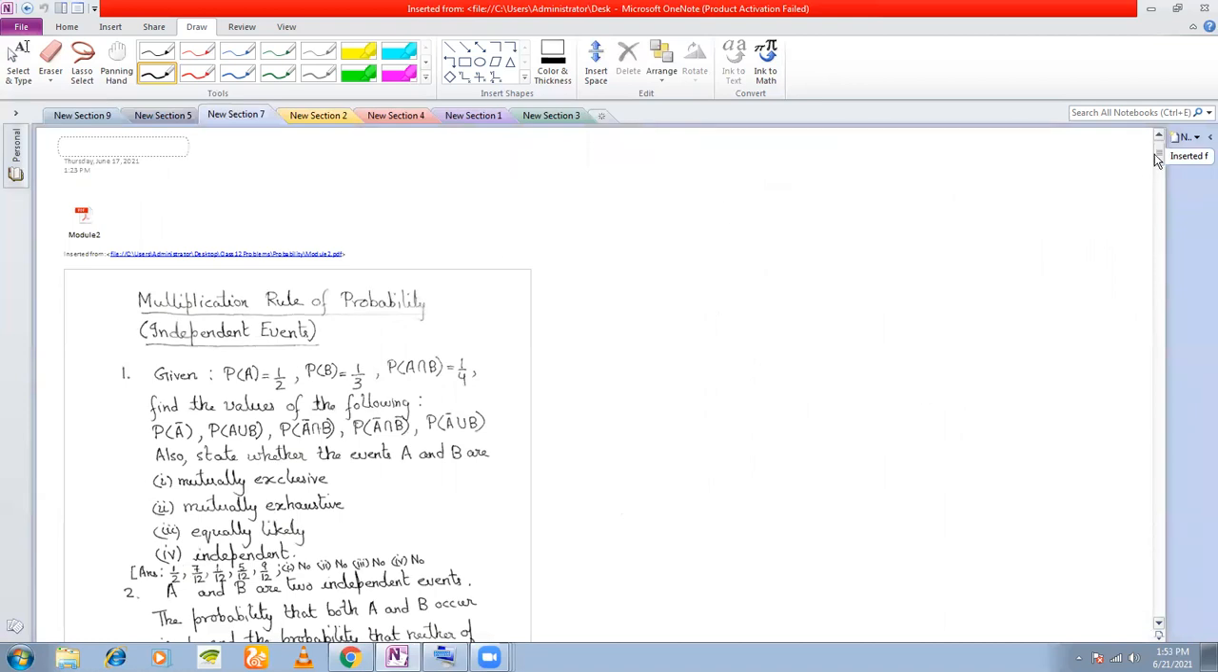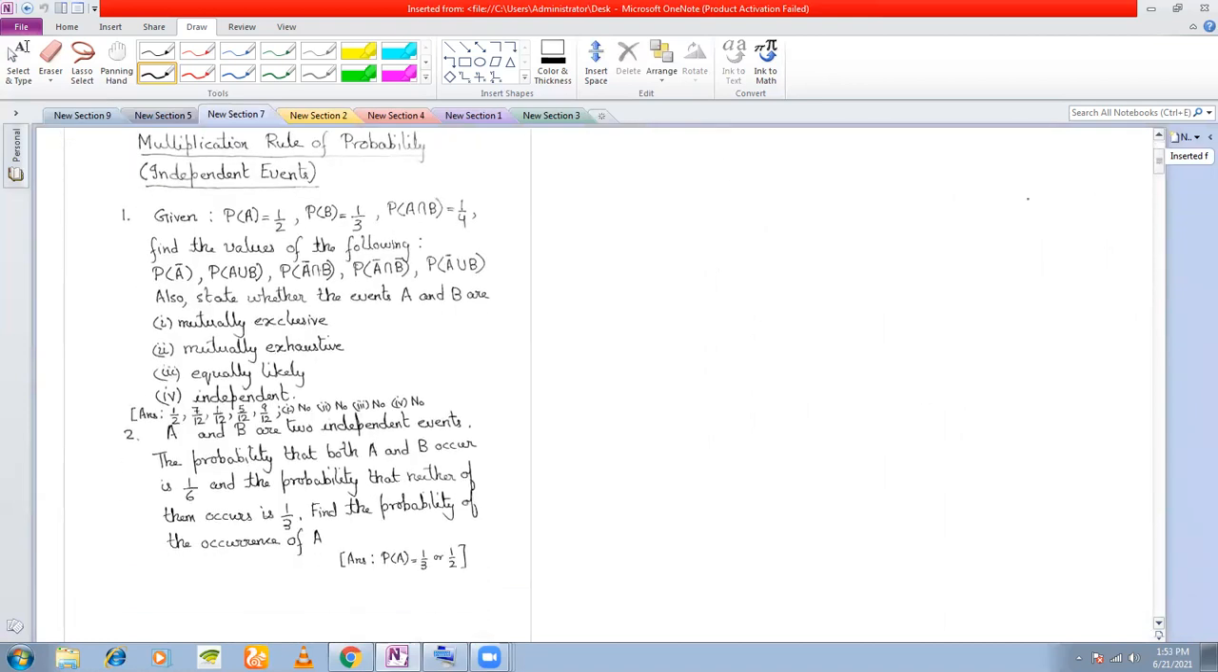Moving on to the problems now from the multiplication rule. Look at the first one. Given here, P(A) is equal to half, P(B) is equal to 1/3. P(A intersection B) is equal to 1/4. Right? We need to find out the value of P(A bar).